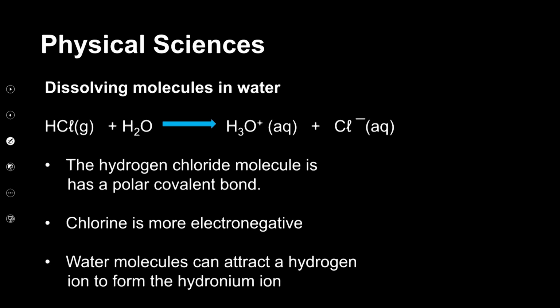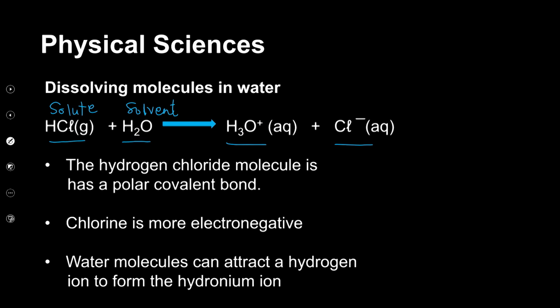Now let's look at a typical example. HCl is a molecular substance. If it is in a medium of water, this is our solute, and water is our solvent. As a result of the strength of the electrostatic forces between the water molecules, we are able to detach the hydrogen ions from HCl, such that we get the hydronium ion and the chloride ion. This is the ionization that we are talking about.